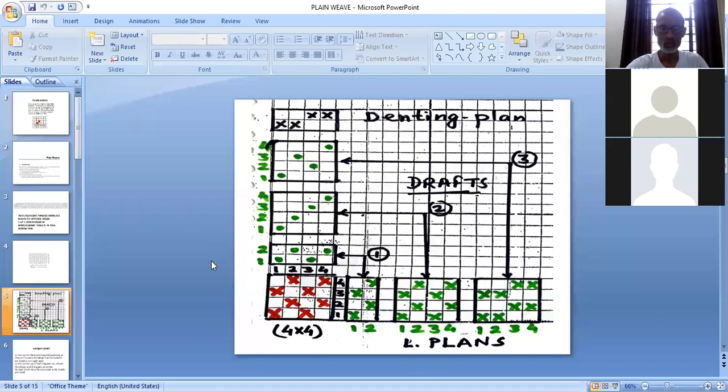Sometimes a question may be asked: where and why is the skip drafting system preferred? You have to answer this question along with this example, by taking plain weave with these two drafting systems and these two lifting plans, and then explaining the reason by comparing these two lifting plans, that why we go for skip drafting system, or why we prefer skip drafting for tappet shedding looms for plain weave. I think I have repeated it 2-3 times, so it should be clear to you.